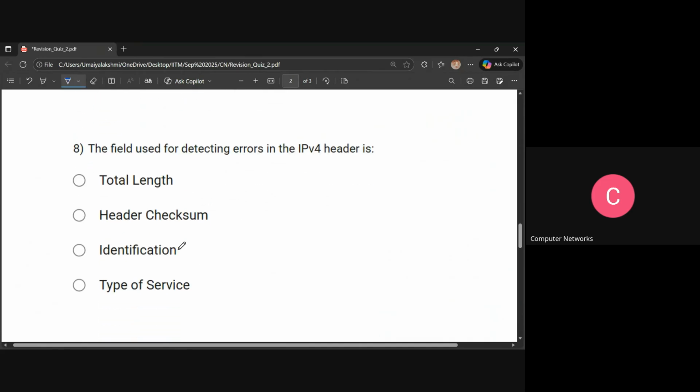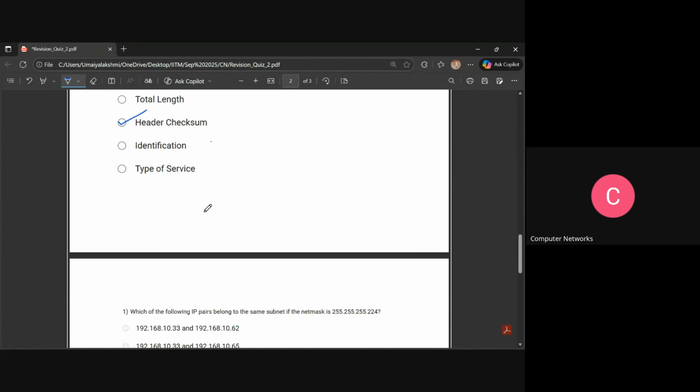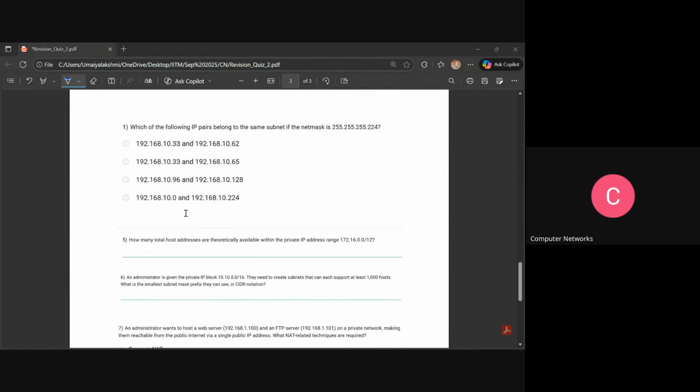And the field used for detecting the errors? Checksum. So the field used for detecting the errors in the IPv4 header is the header checksum. And here is the next question.